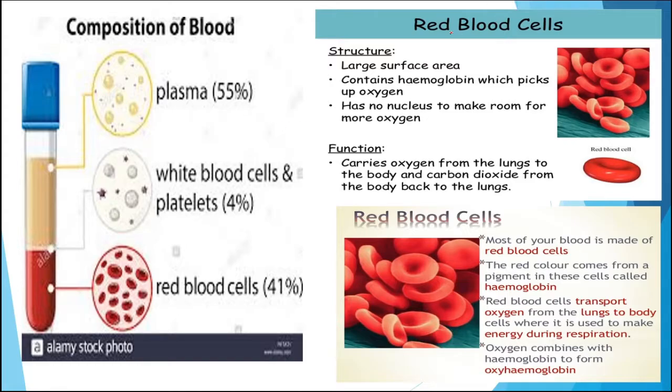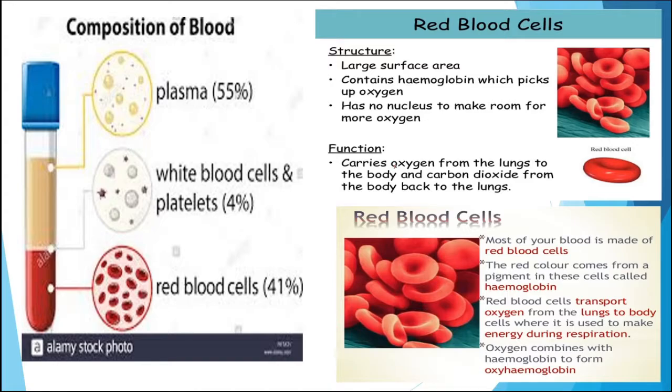Now these are the red blood cells, the structure of red blood cells. These are biconcave structures without nucleus. They have a large surface area and they contain a specialized pigment, that is hemoglobin, which is responsible for carrying oxygen by making oxyhemoglobin. The lifespan of these RBCs is 120 days. They originate in the bone marrow and are destroyed in the spleen. That is why the spleen is also known as the graveyard of the RBC.